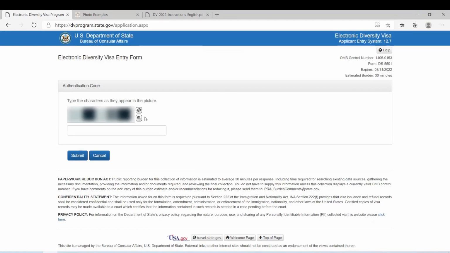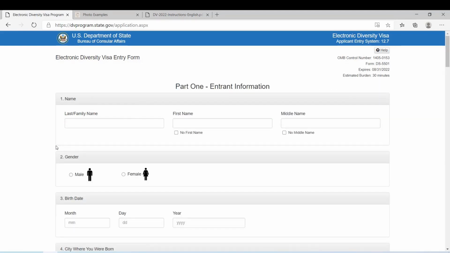First you need to verify that you are a human, so you need to type everything in here. Again, click submit, and here, this is part 1, entrant information. First you need to type your last name, so I'm going to type my last name, and here you need to type your first name. I'm going to type my first name.